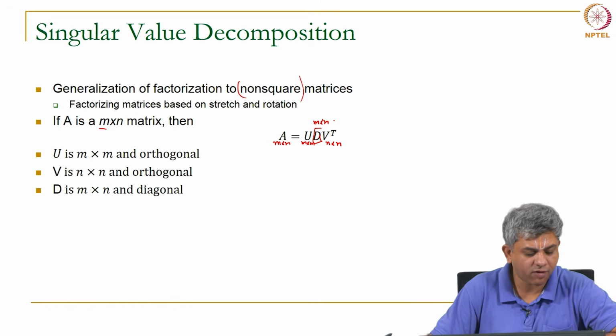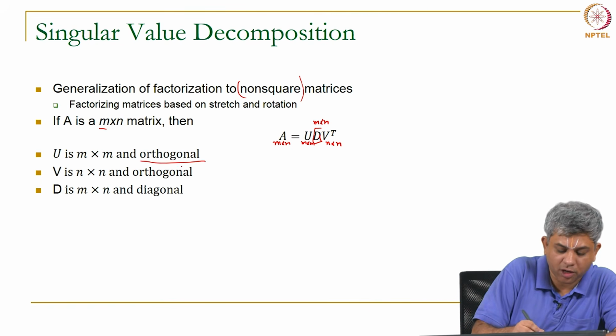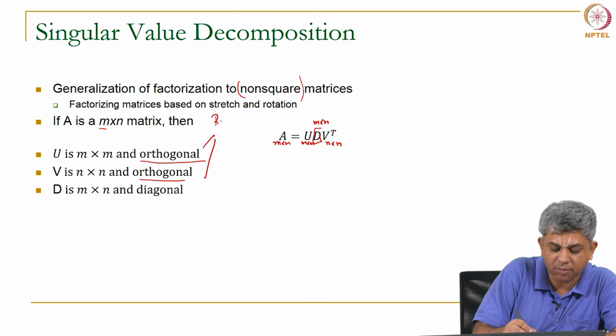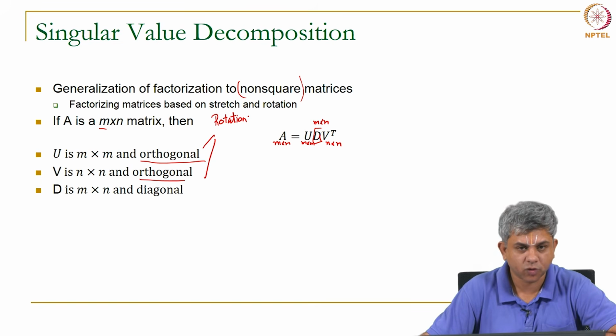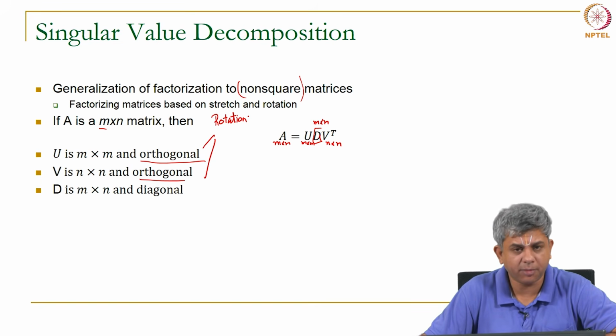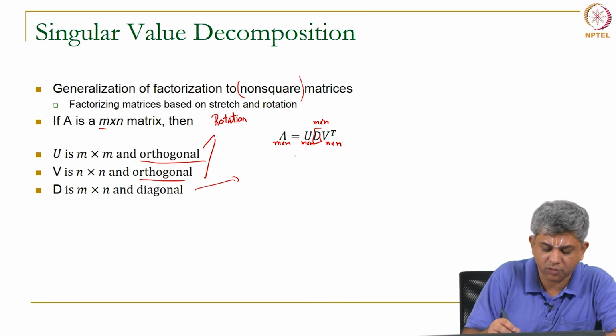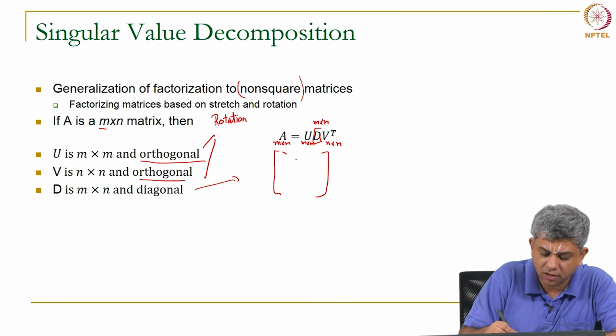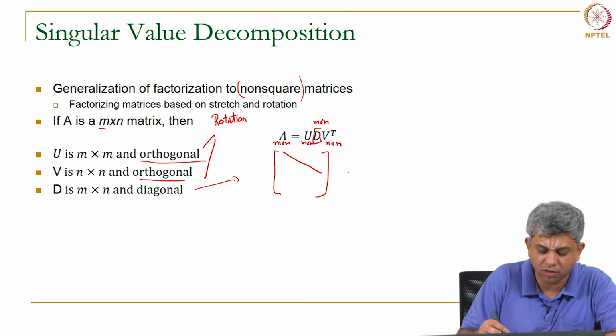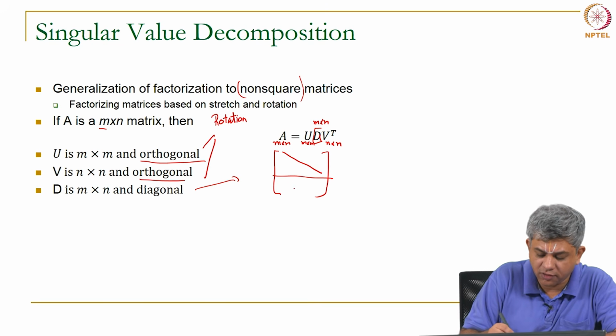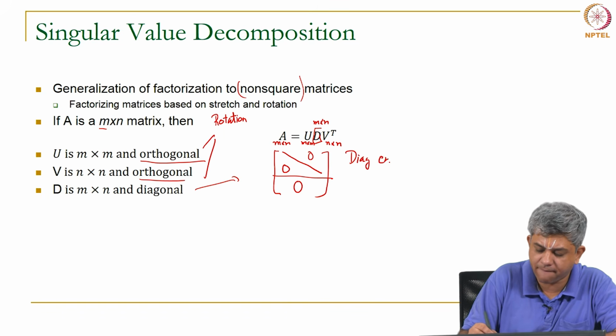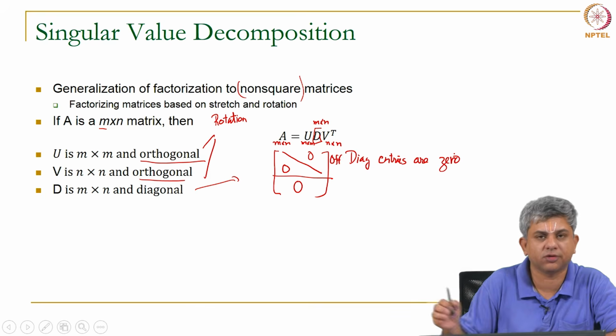Now, U and V have properties: both of them are orthogonal, which means both of them can be interpreted as rotation matrices. D is a diagonal matrix. By diagonal, what does it mean? It means that only the diagonal entries are non-zero. In case it is not square, even some of these elements will be 0. So, off diagonal entries are 0, that we know for sure.